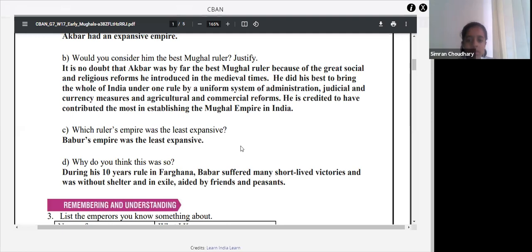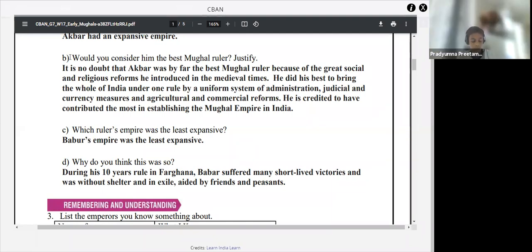Have you all understood, children? Yes, ma'am. Next is, why do you think this was so? Here we have the explanation. During his 10 years of rule in Farghana, Babur had suffered many short-lived victories and was without shelter and in exile, aided by friends and peasants. So here they have given you the reason why it was the least expansive empire. Please note it down, everyone.